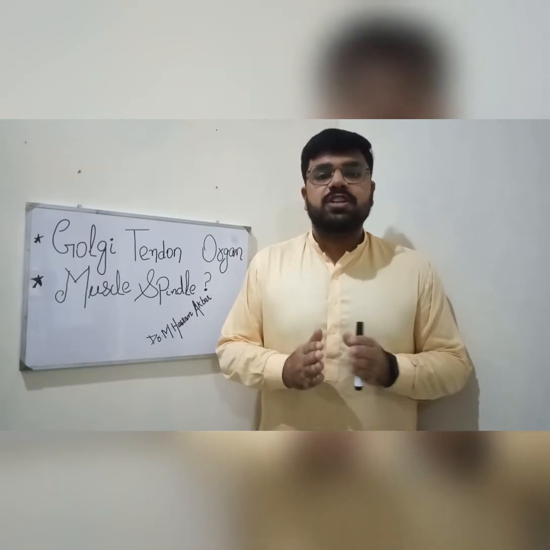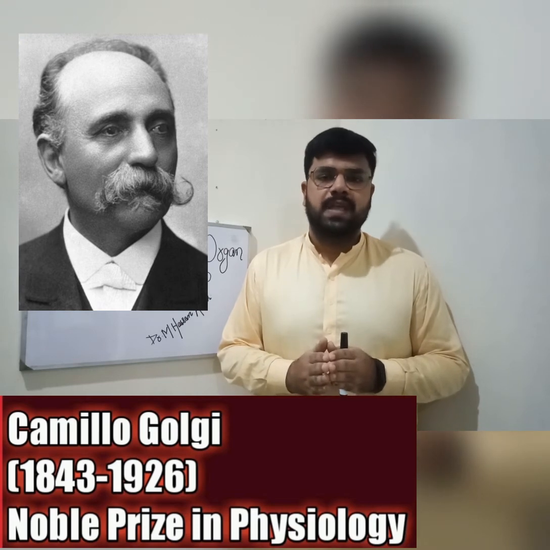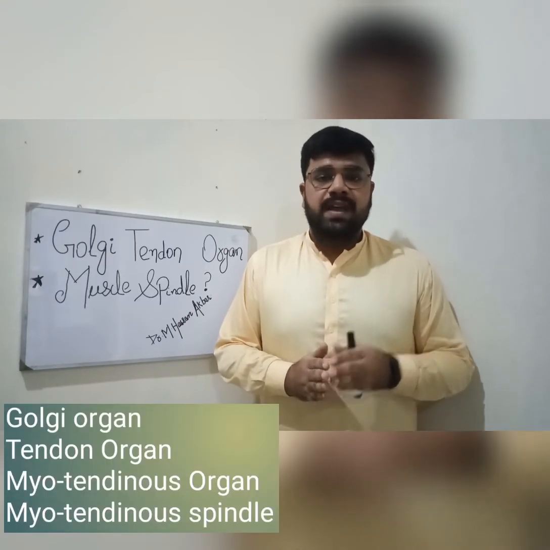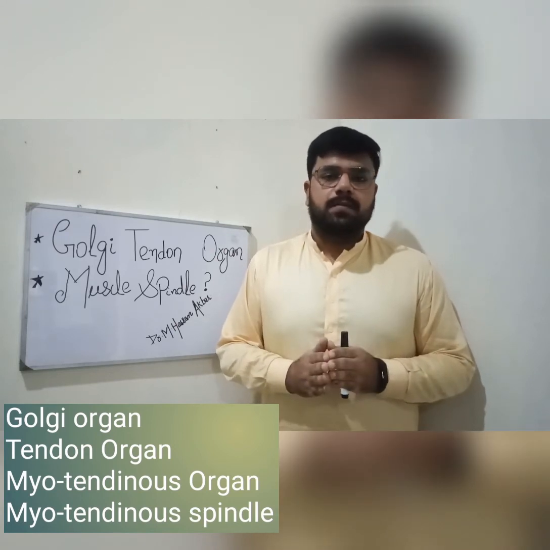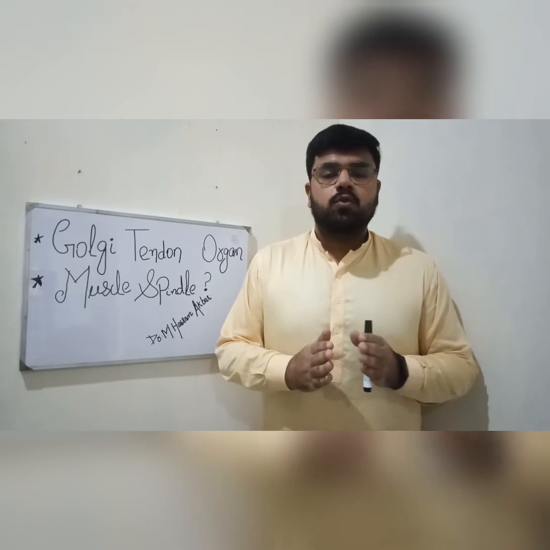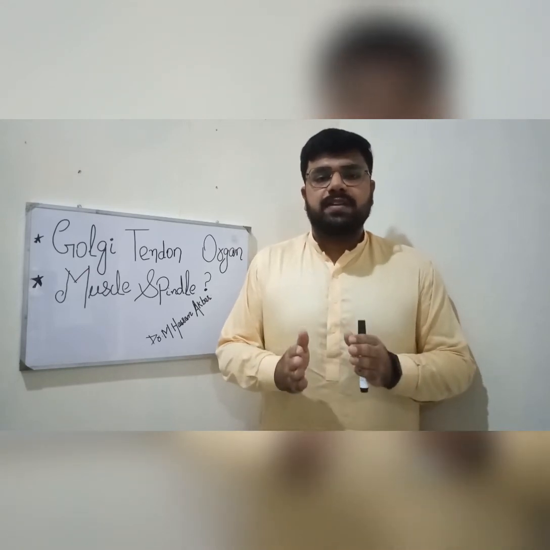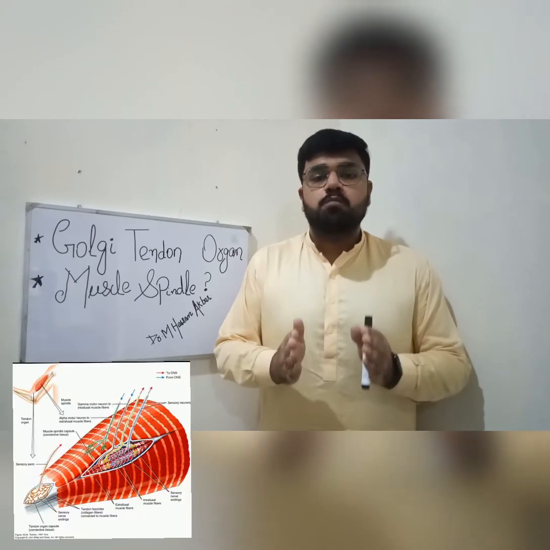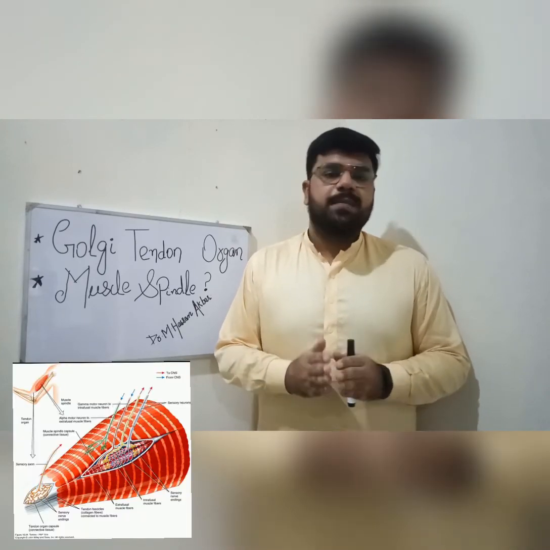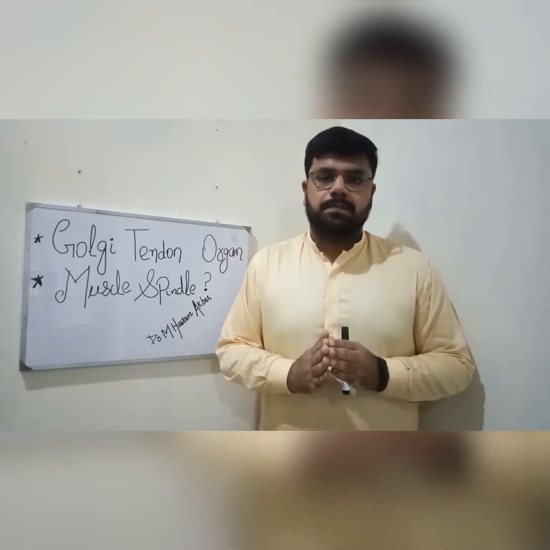If we talk about the Golgi tendon organ, it was a discovery of Camillo Golgi. It is also known as Golgi organ, tendon organ, musculotendinous organ or musculotendinous spindle. It is located at the interface of the myotendinous junction of the extrafusal muscle fibers. Extrafusal muscle fibers are innervated by alpha motor neurons that are of a large diameter as compared to the gamma motor neurons that are of a small diameter.